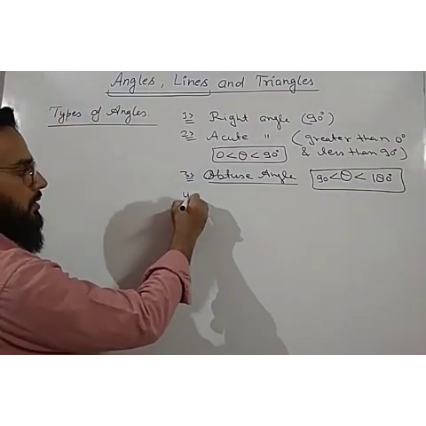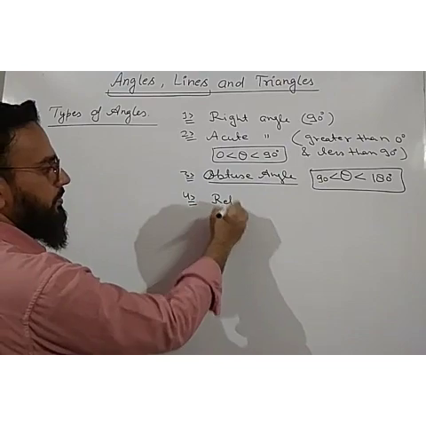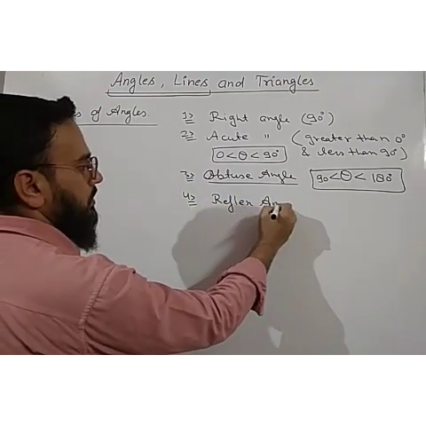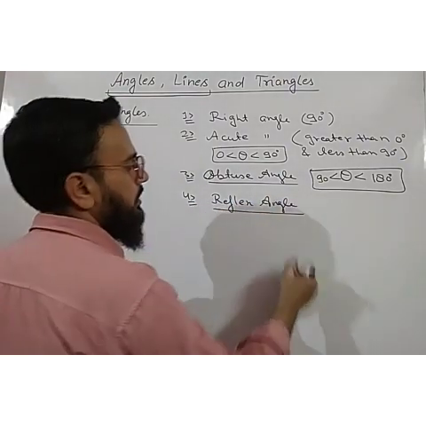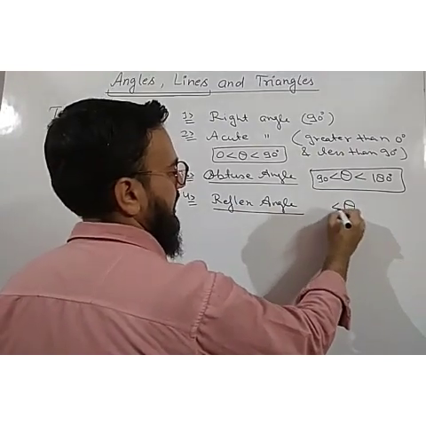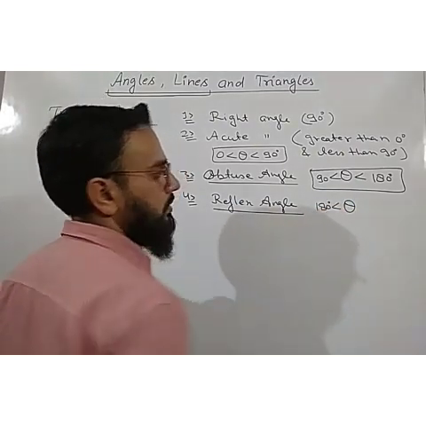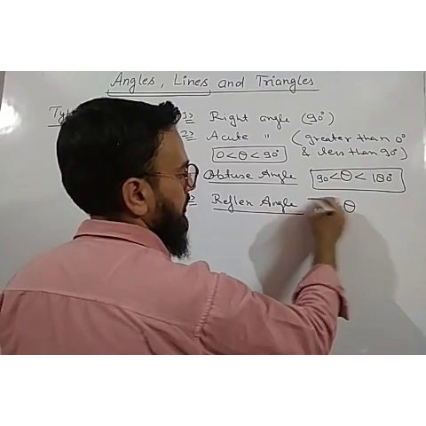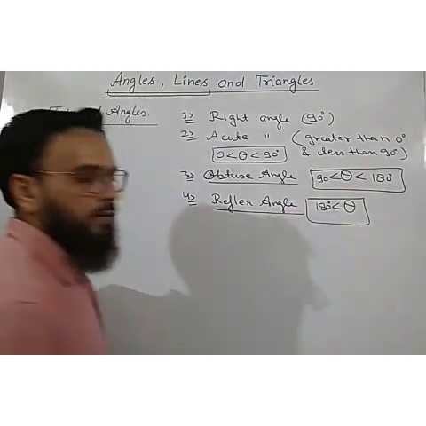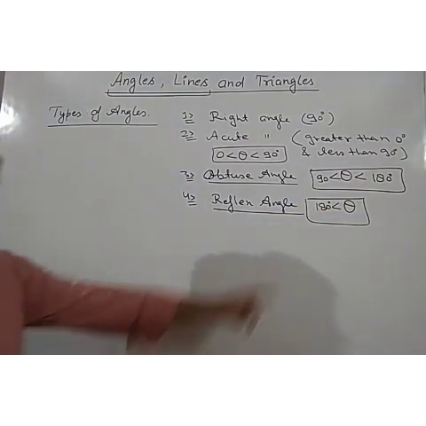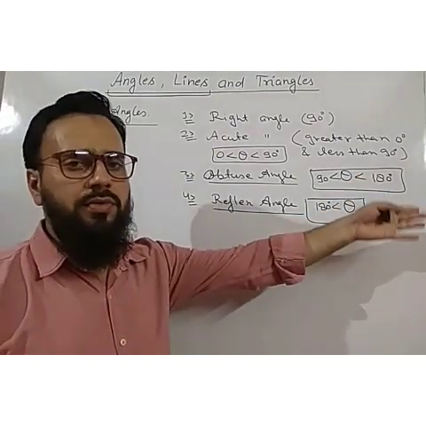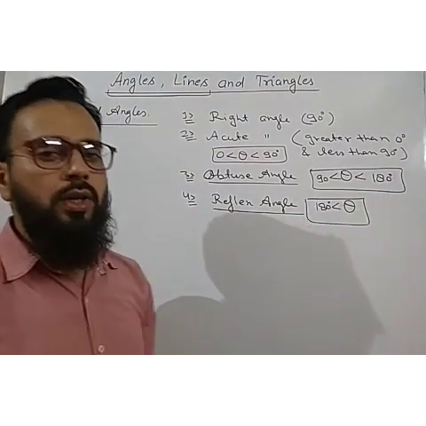Then you have studied reflex angle. What is reflex angle? An angle which is greater than 180 degree is known as reflex angle. The angle greater than 180 will be less than 360 obviously. So the angle greater than 180 is called reflex angle.